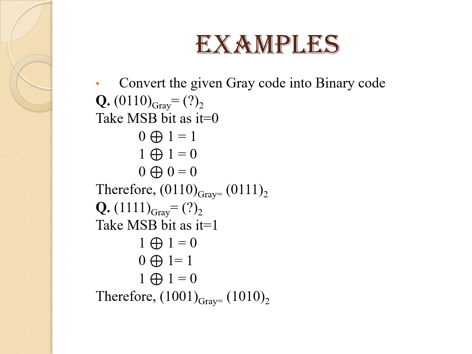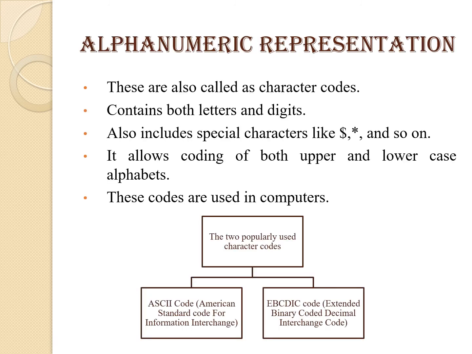So that will be 1 XOR 1 equal to 0. Now we consider this 0 and XOR with the next bit 0. So 0 XOR 0 will be 0. So 0110 in gray code will be 0100 in the binary number system. So go through the second example I have given here.